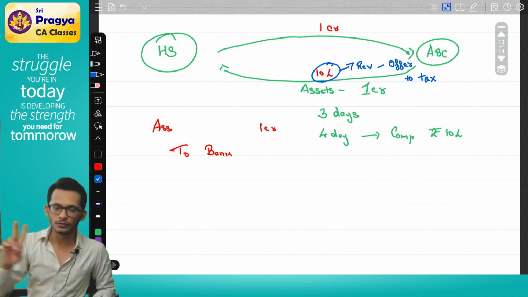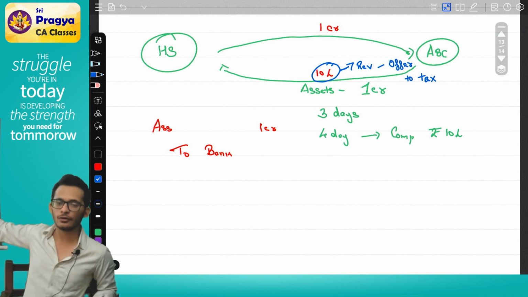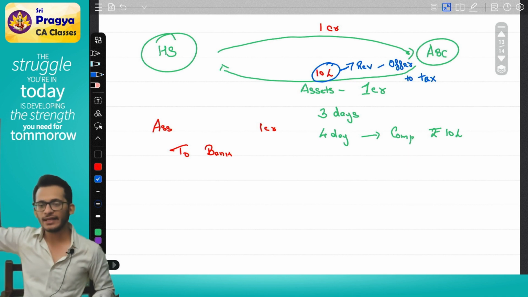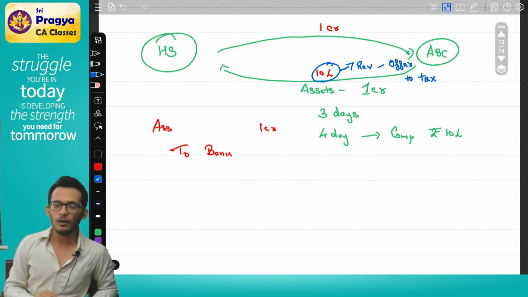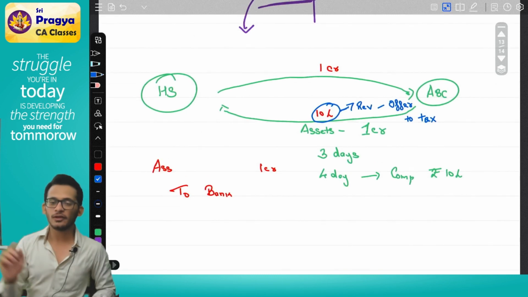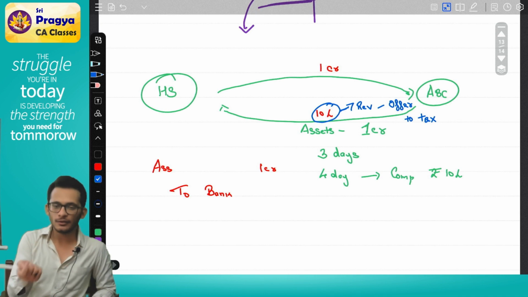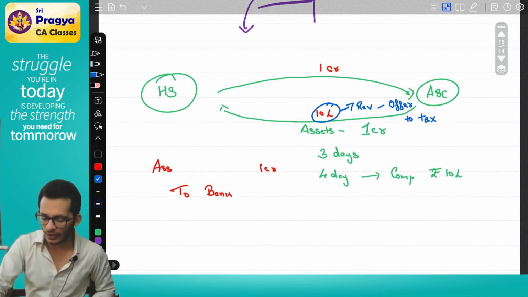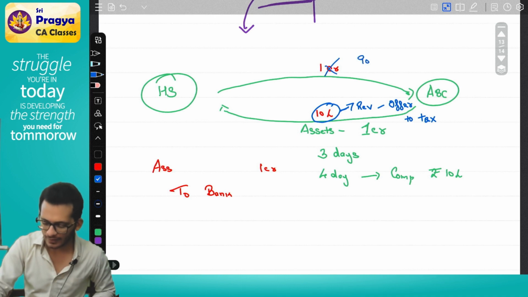There can be two ways to do this. One way is HS is giving 1 crore to ABC and ABC is giving 10 lakhs to HS. Option number 1. Option number 2, what HS could have done? HS could have said, I have to give you 1 crore, you have to give me 10 lakhs. Instead, what I will do, I will directly pay you 90 lakhs.